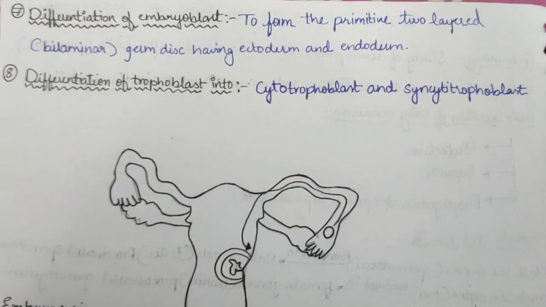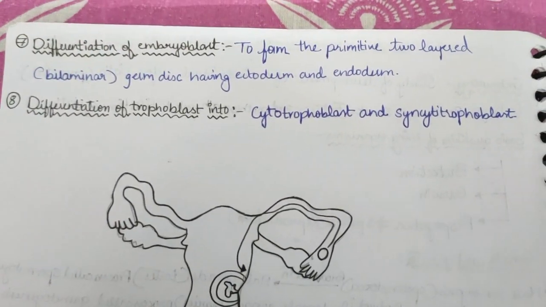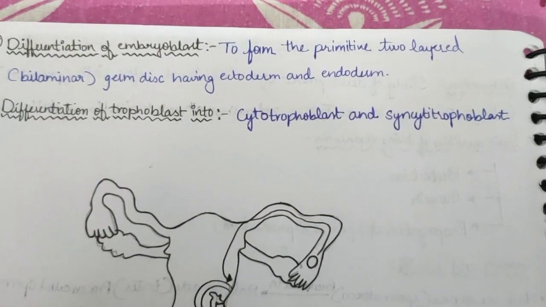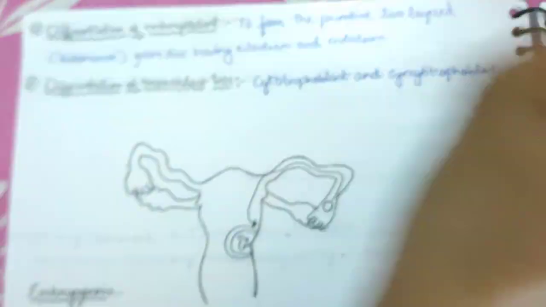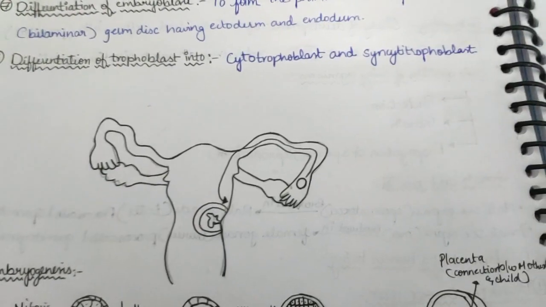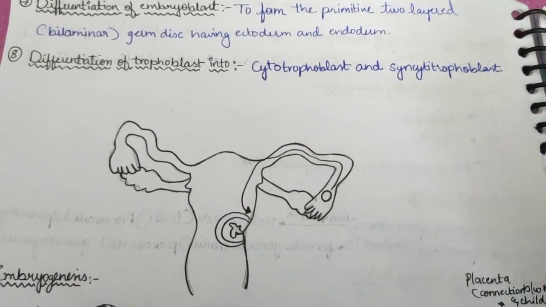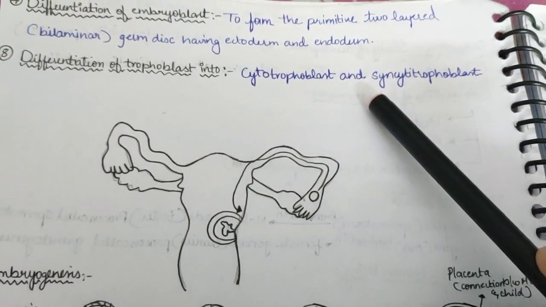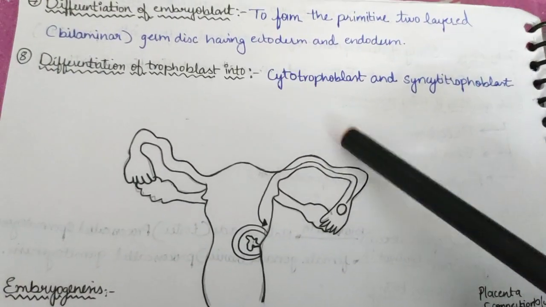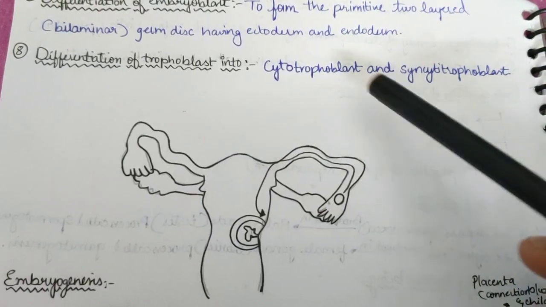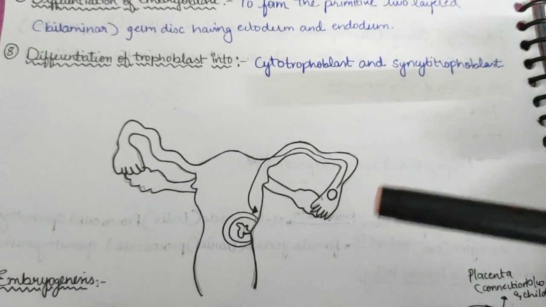Then differentiation of the embryoblast will occur to form the primitive two-layered germ disc having endoderm and ectoderm. Then differentiation of trophoblasts into cytotrophoblast and syncytiotrophoblast. These are two trophoblasts which help in giving nutrition to the fetus.